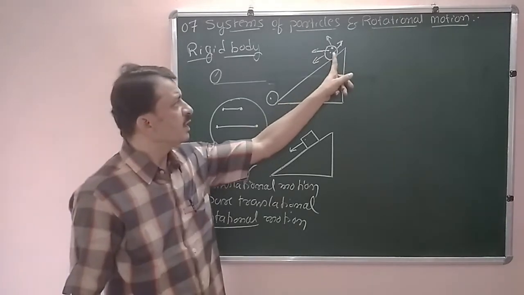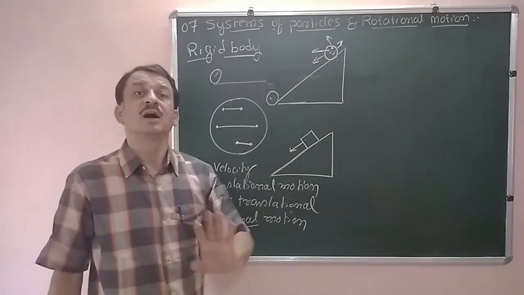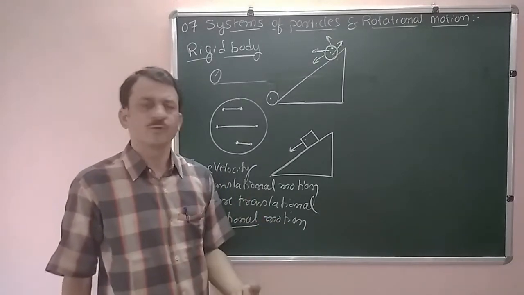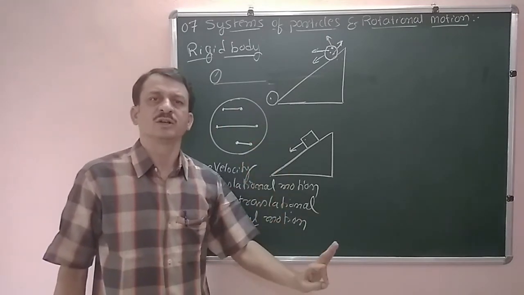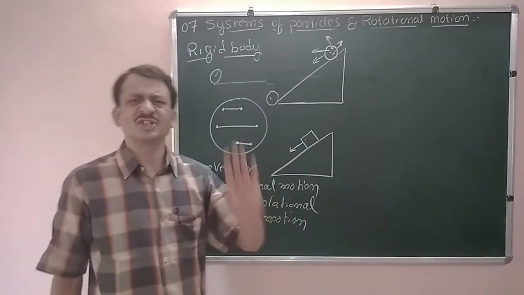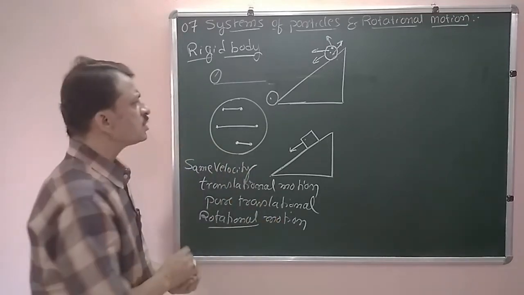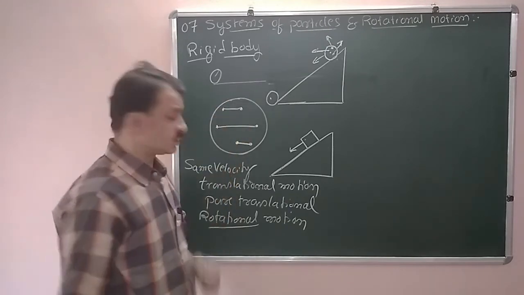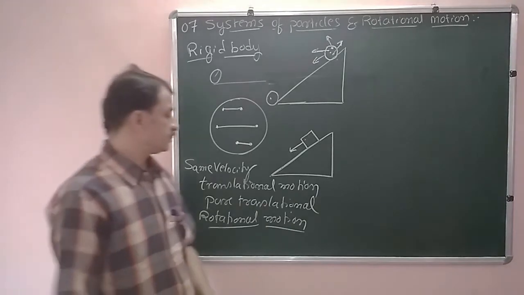Therefore, in the case of rolling motion, we have a translational motion, but all the particles do not have the same velocity. Therefore, it is not a pure translational motion. Along with the translational motion, we have a rotational motion. Now we'll study this rotational motion.